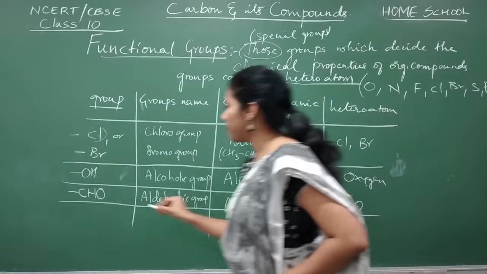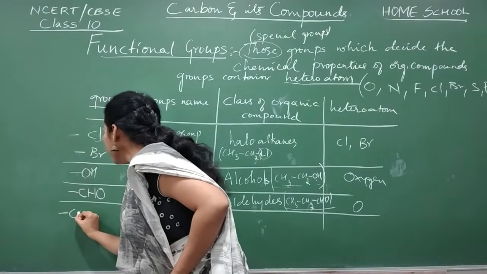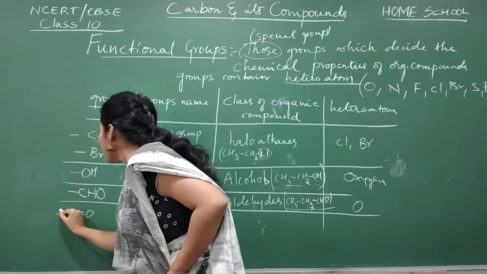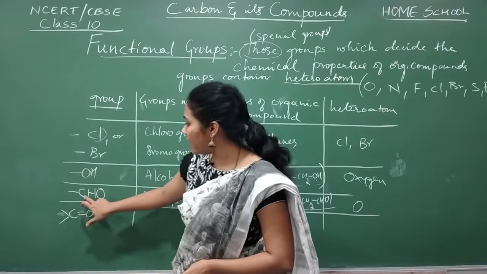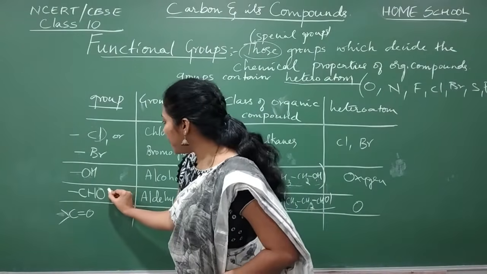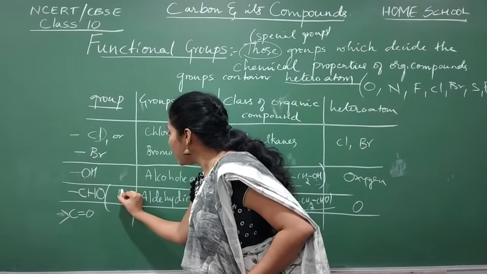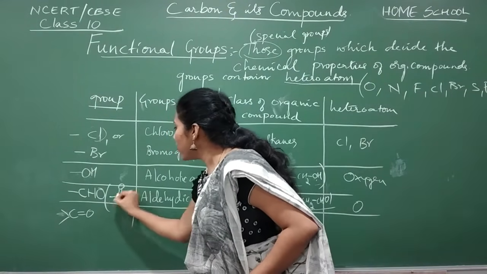The next one, the CO group. Here I will put 2 bonds, just to satisfy the valency of carbon, that's it. And this group, if I have to write it elaborately, I will write it like this. Always between carbon and oxygen, you will have a double bond, guys.